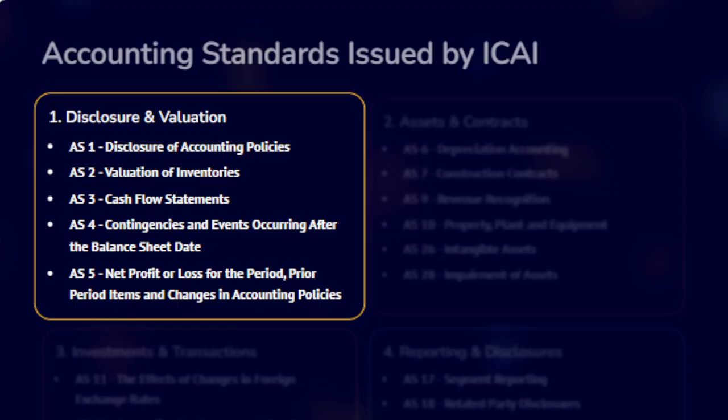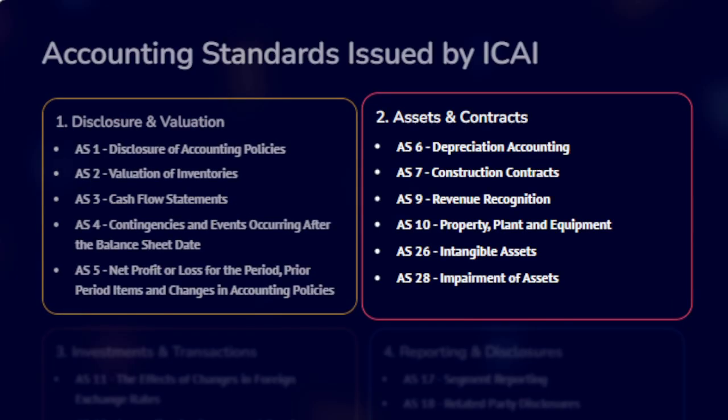AS5, net profit or loss for the period, prior period items and changes in accounting policies, deals with the treatment of unusual and extraordinary items, prior period adjustments and consistency in accounting policies. Let's move to the second category. That is assets and contract standards.